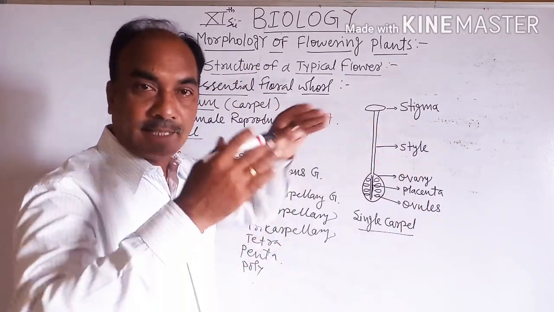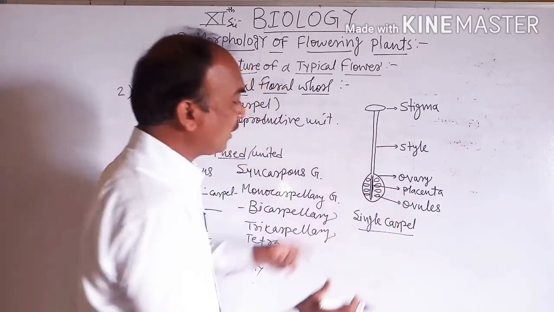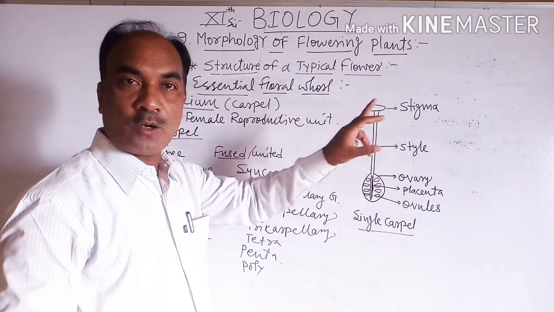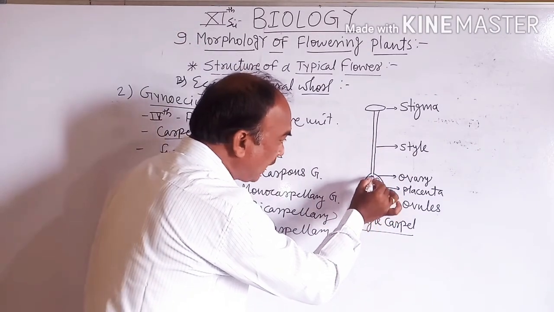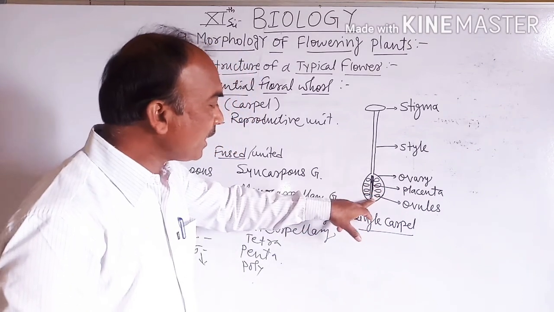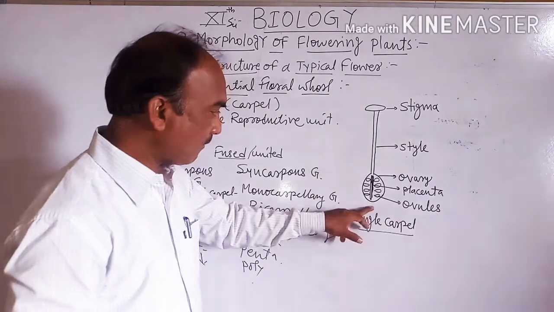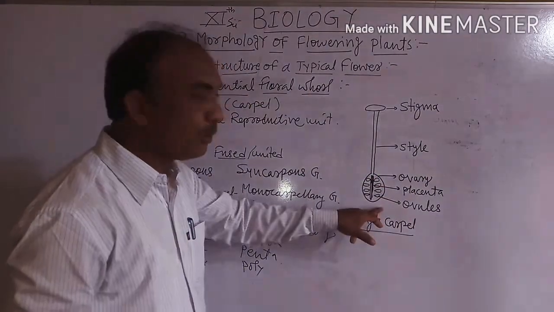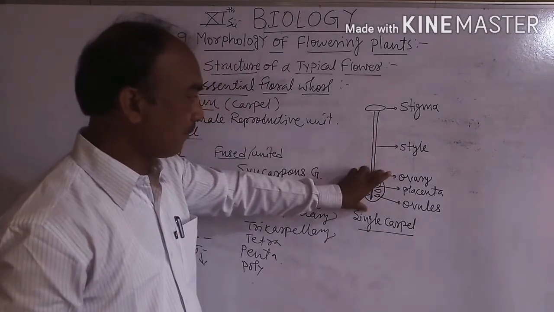The basal, fertile part of the carpel is called the ovary. At the center of the ovary, a nutritive parenchymatous tissue is called the placenta, and the ovules are attached to the placenta.